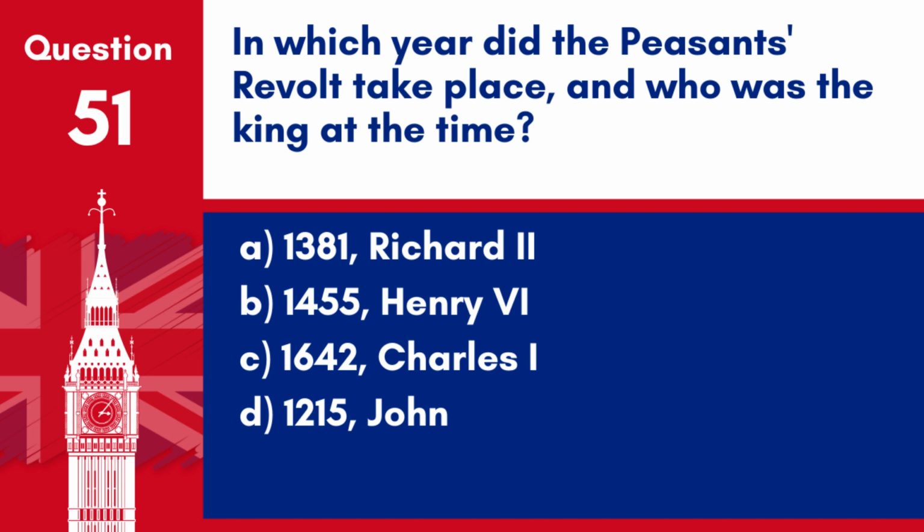Question 51. In which year did the Peasants' Revolt take place, and who was the king at the time? A. 1381, Richard II. B. 1455, Henry VI. C. 1642, Charles I. D. 1215, John.